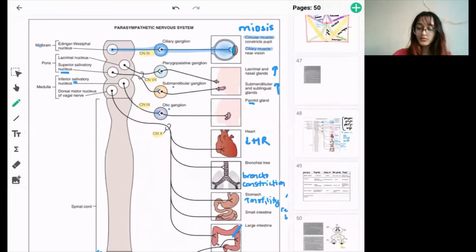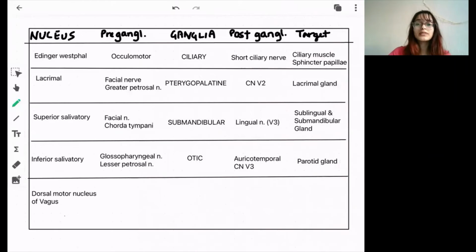So let's also look at this table. This is a table that we have to remember. Here is the nucleus, the preganglionic fiber, the ganglia, the postganglionic fiber, and the target organs. And I already told you what changes will occur in those target organs if they are stimulated by these parasympathetic nerve fibers. Anyways, the ganglia are the most important one. You have to remember the ganglia because questions can be asked, and also after that, the nucleus and the target organs. The postganglionic nerve fibers are not that important to remember.